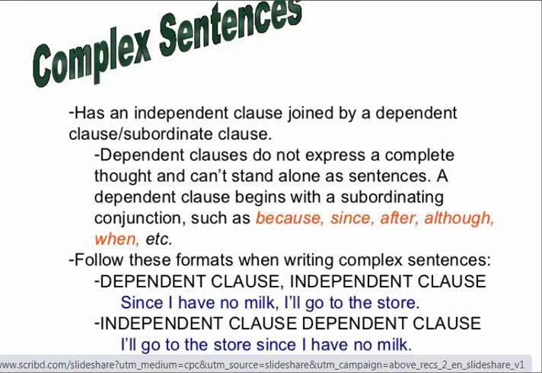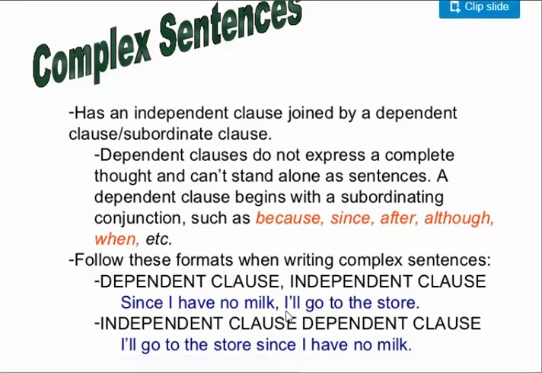Follow these formats when writing complex sentences. You can write the dependent clause first, put a comma, and then write the independent clause. Since I have no milk, comma, I'll go to the store. I'll go to the store is the independent clause.